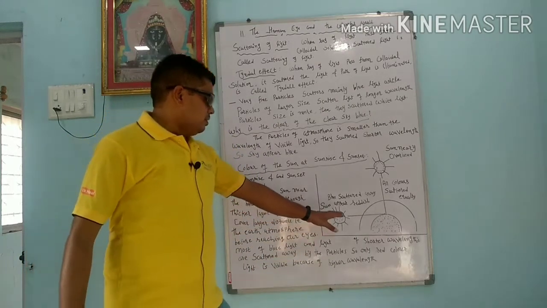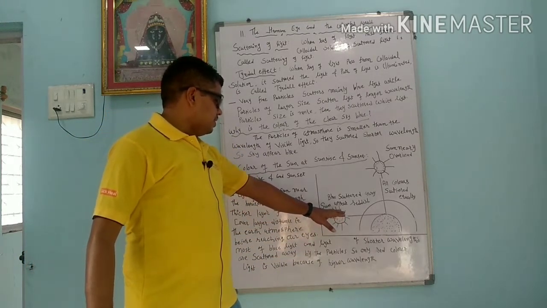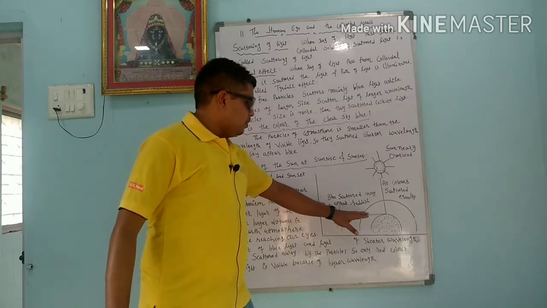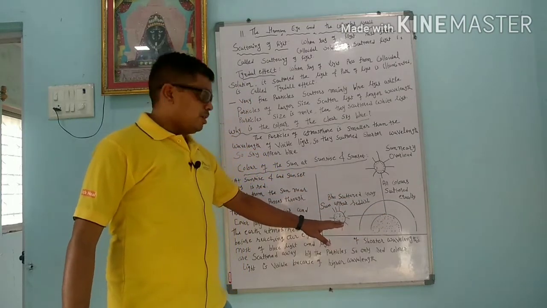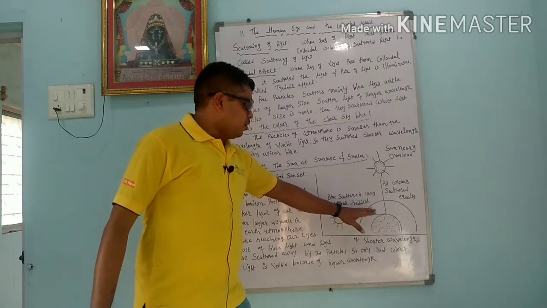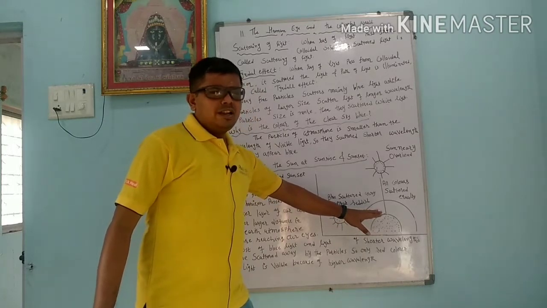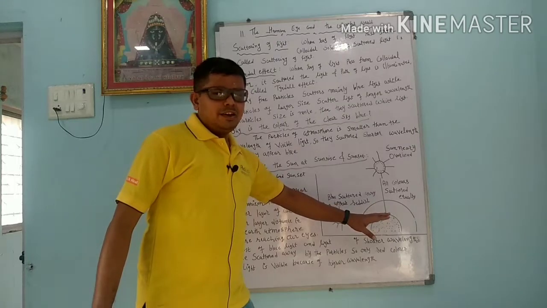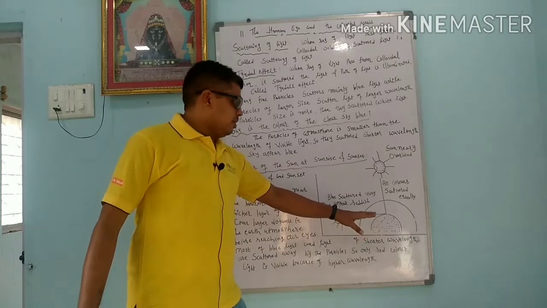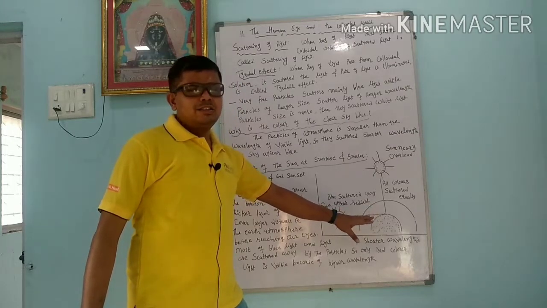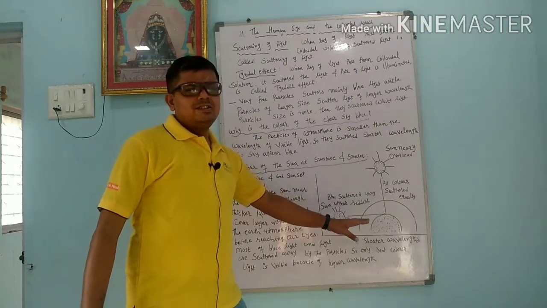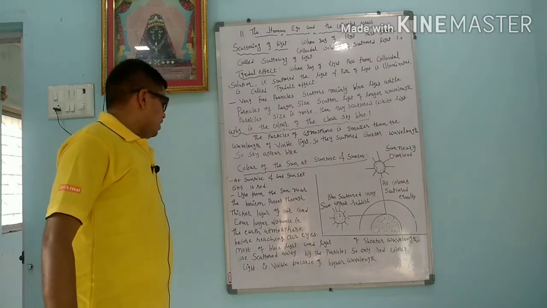But at sunrise and sunset, sunlight covers most of the part of the atmosphere, so the blue light scattered by the particles goes away and we cannot see the blue color. We can see the color which has the highest wavelength, and that is red. So at sunrise and sunset we see red light.